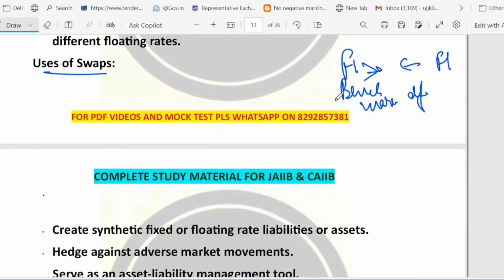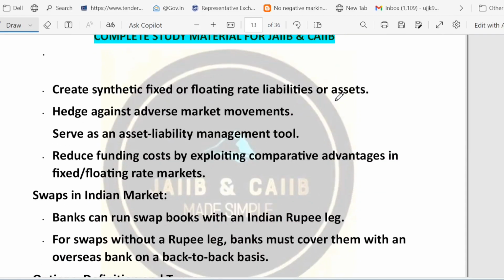Now why to use swap? Because they create synthetic fixed or floating assets and liabilities. That means you can mimic a different kind of loan or investment without actually changing the original one. That is the mimicking. And the second advantage is hedging. Hedge against adverse market movement. Swaps lock your future cash flow into a predictable pattern.